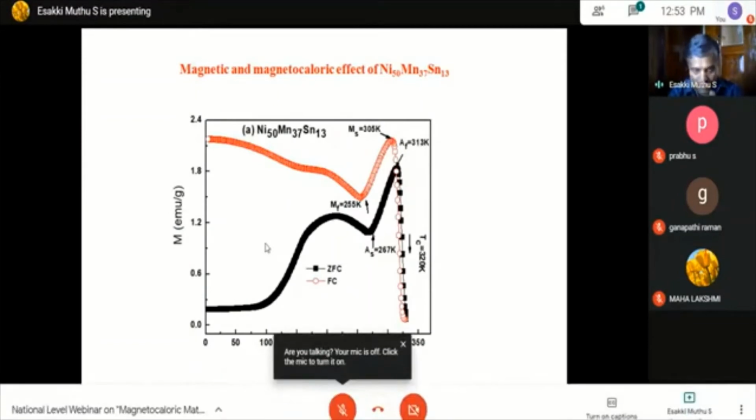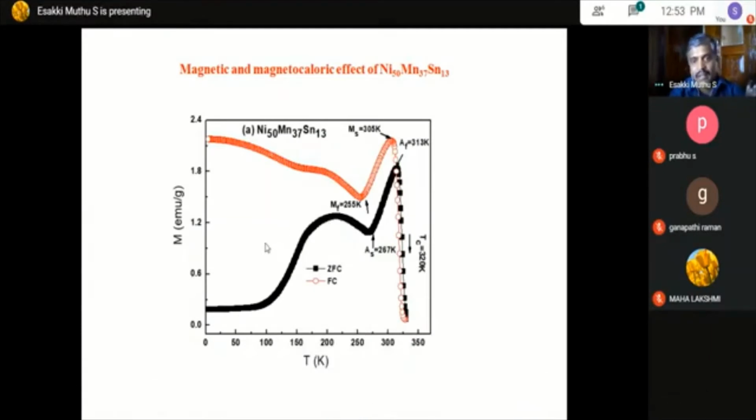What exactly it tells is that this material, the Heusler alloy, has both transitions: a structural transition as well as a magnetic transition. Near room temperature, you can say it is a magnetic transition from paramagnetic to ferromagnetic. When you go to low temperature, this part is a structural transition. What is the advantage?